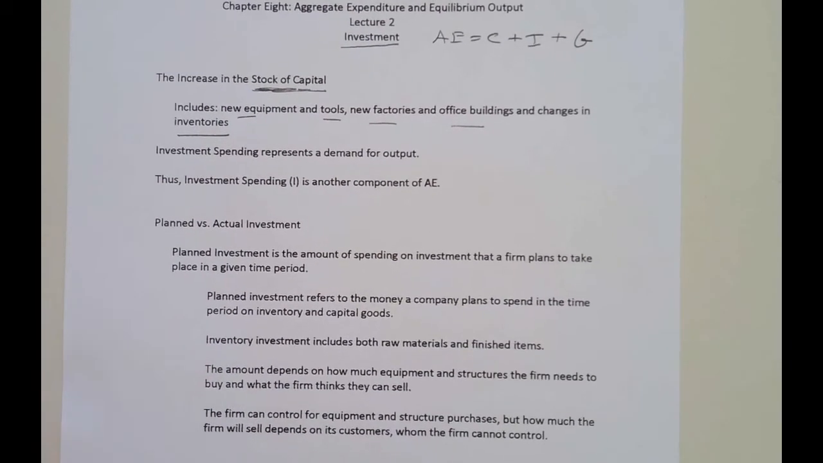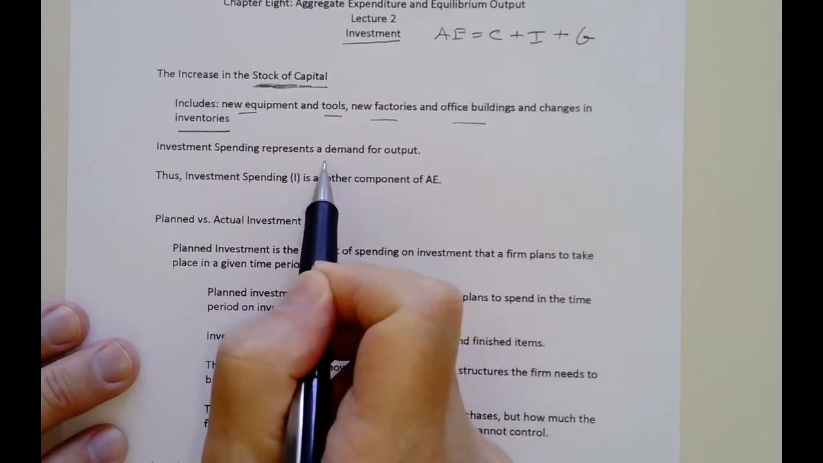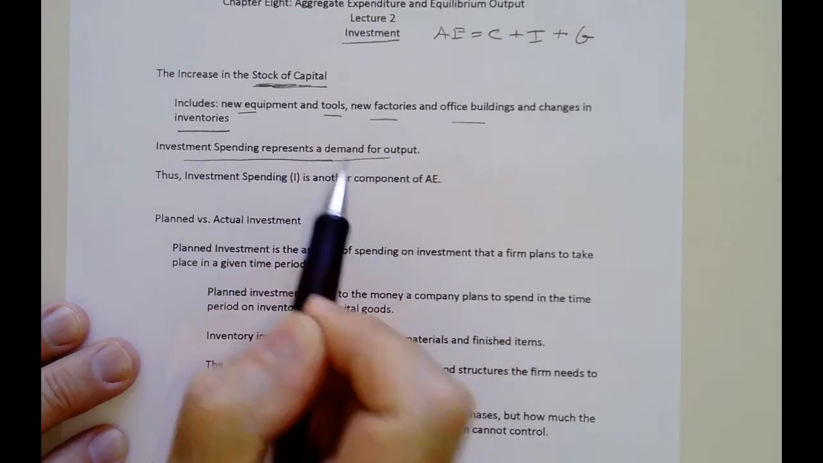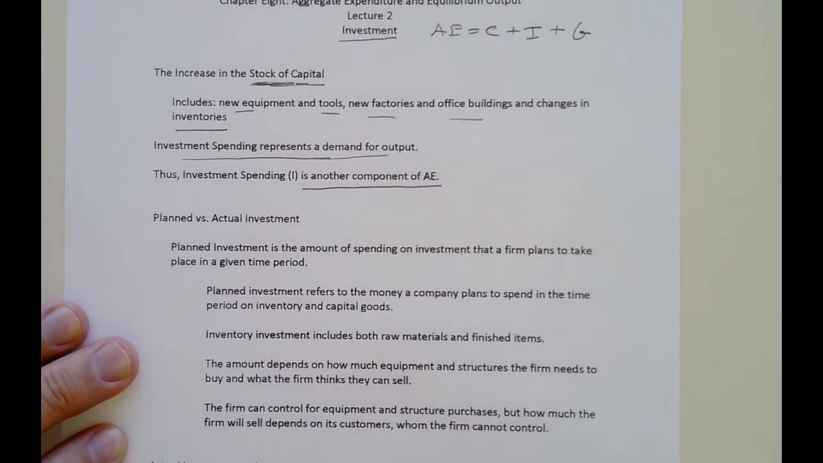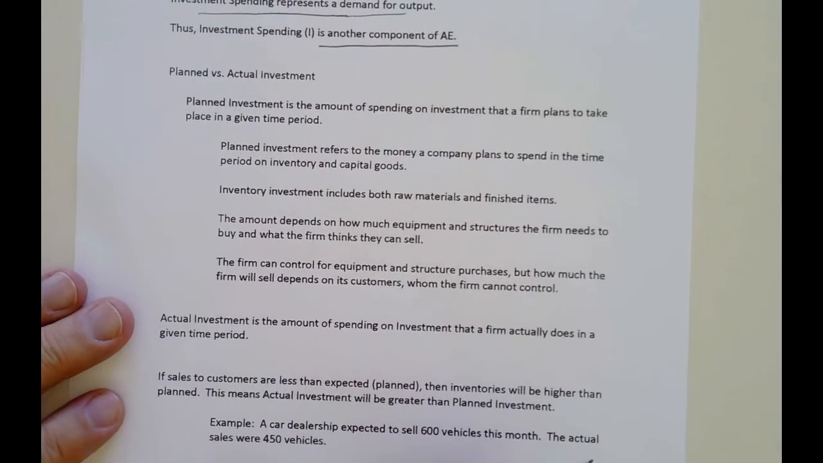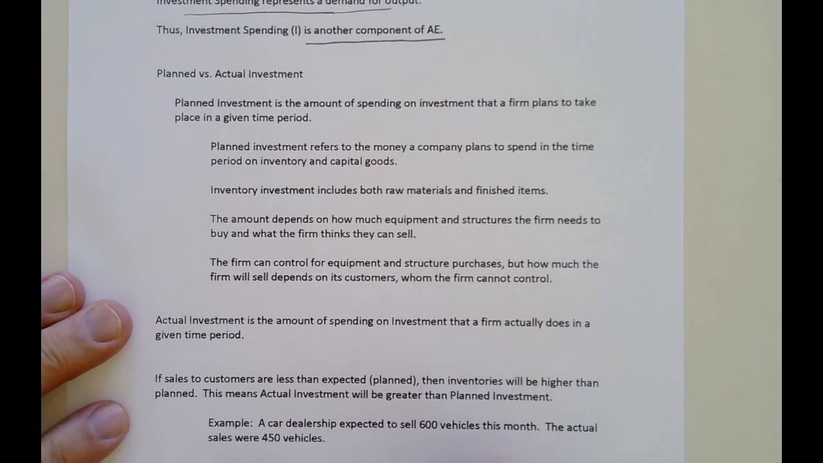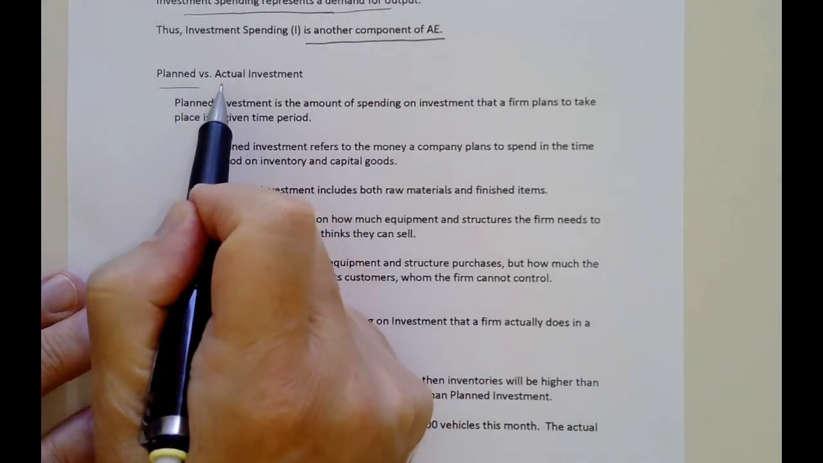So investment spending represents demand for output as well, and that's why we added it into our aggregate expenditures. And again, like I said, it's another component of AE, aggregate expenditures. Now we have to distinguish between what's known as planned investment and what actual investment is.